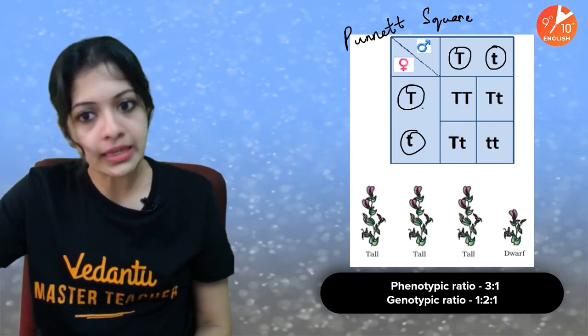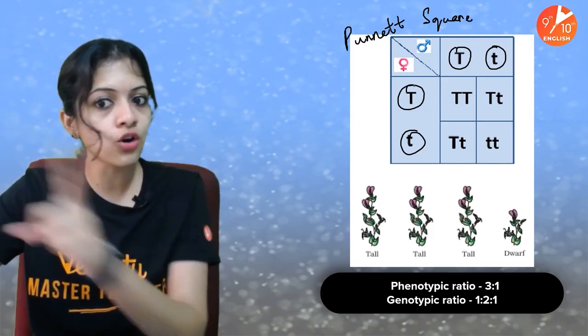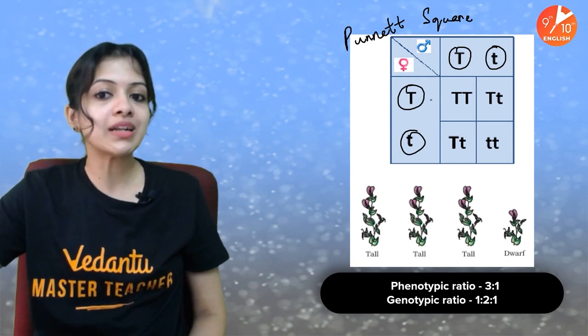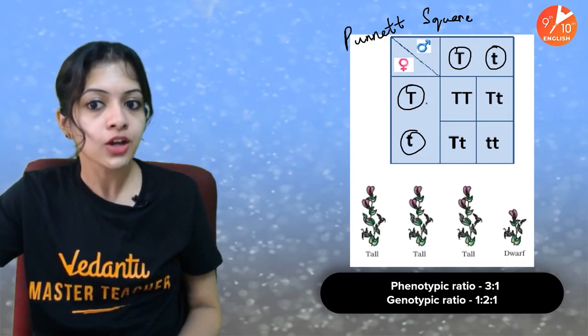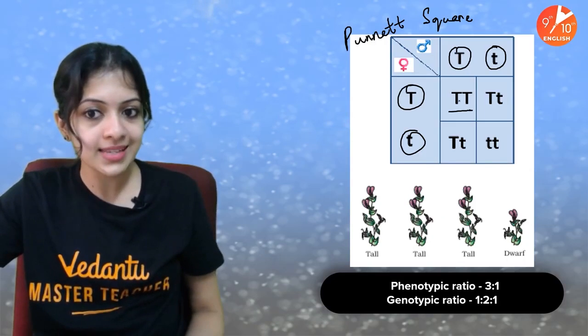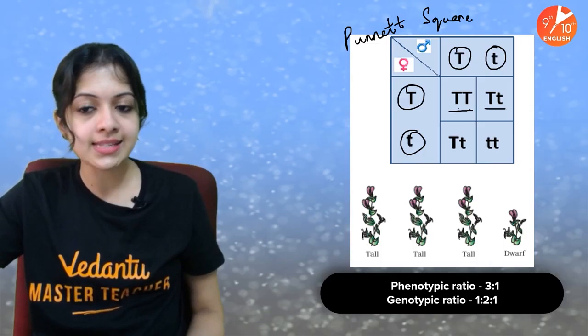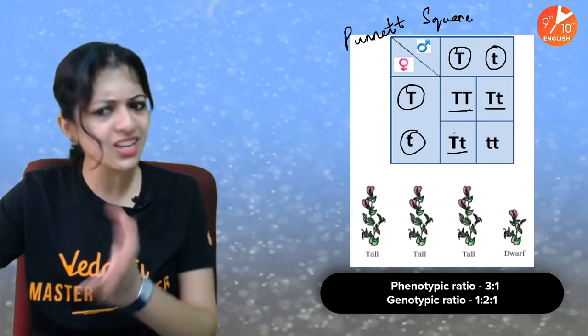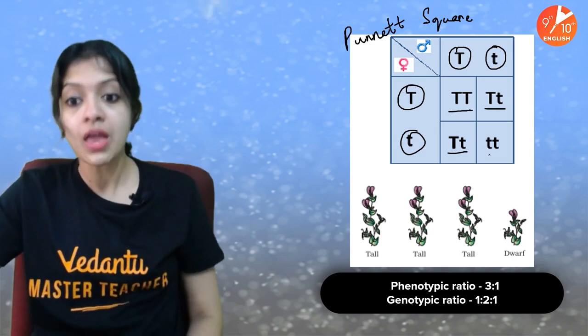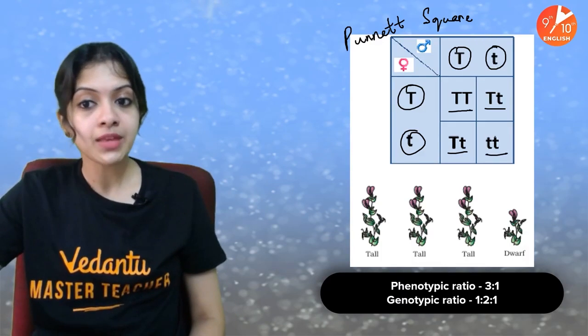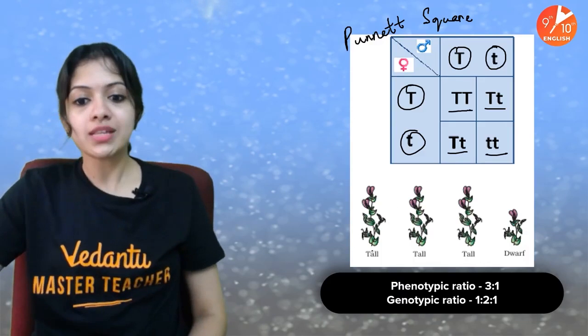Okay, so here we go. After you write the types of gametes along these two lines, you cross multiply them basically. It's one male gamete and one female gamete crossed together in each of them. This is a capital T, this is a capital T small t, this is a small t capital T or a capital T small t. As I said, it doesn't make a difference, it's exactly the same, and a small t small t. Okay, so this makes it.